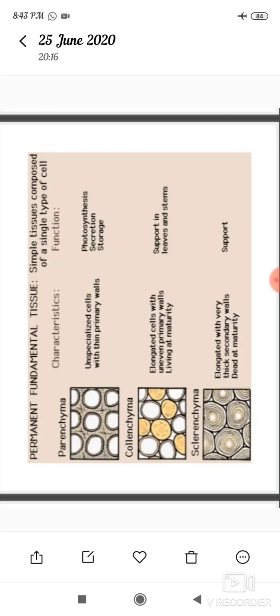The walls are thick, elongated cells with uneven primary walls, living at maturity. The function of the collenchyma is that it supports leaves and stems. And sclerenchyma cells are elongated, with very thick secondary walls, dead at maturity. Its function is to support the plant.